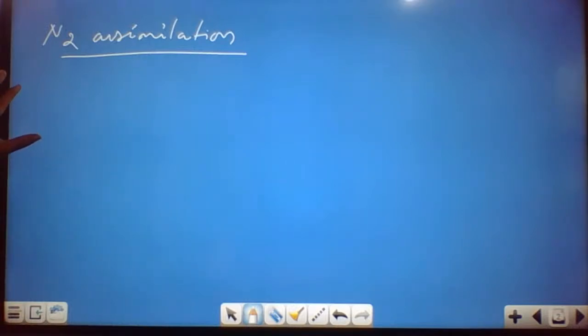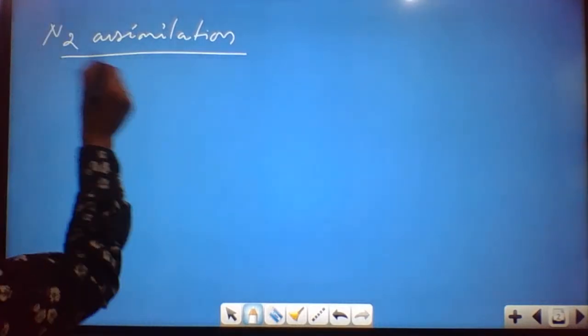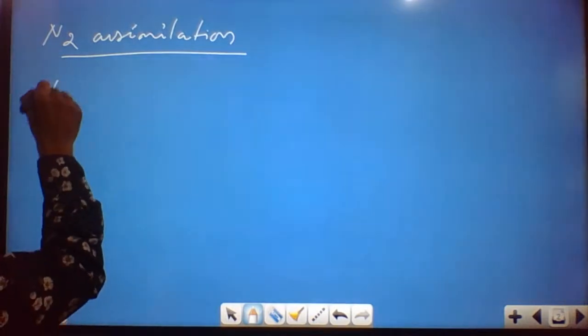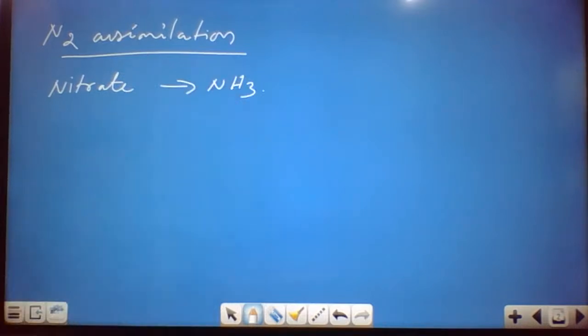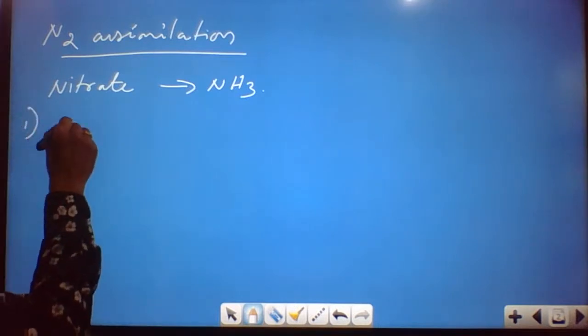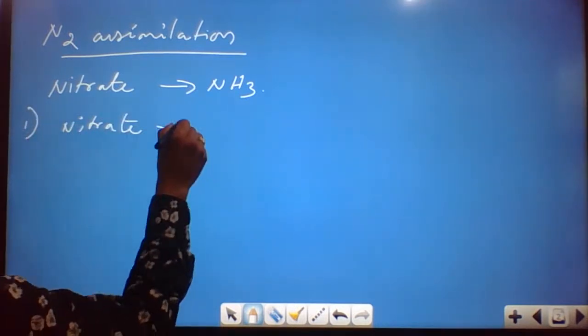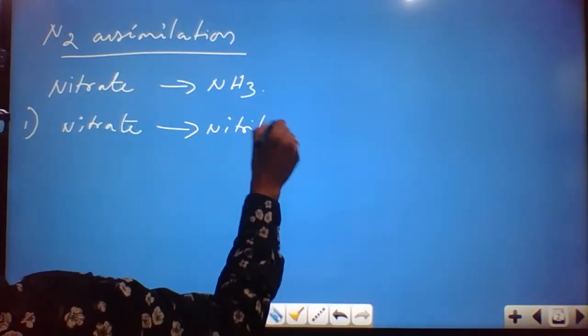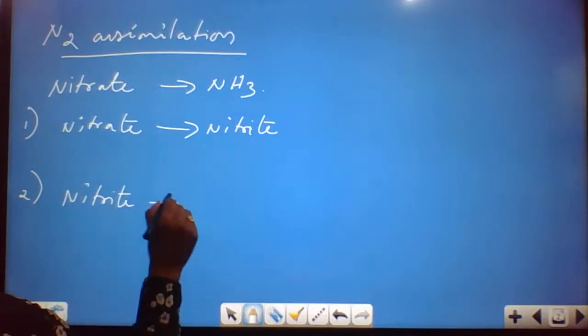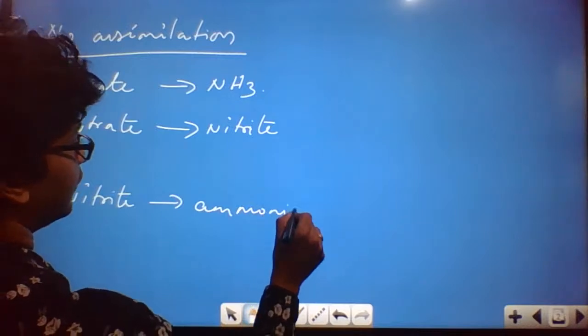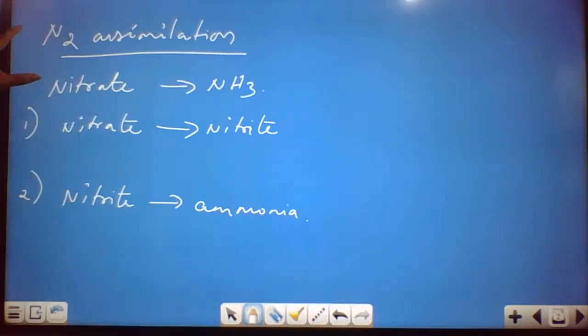Now the microorganisms have performed their function. The plants have to reduce the nitrate to ammonia, because the nitrate has been formed by means of nitrification. So first, nitrate has to be converted to nitrite. The second step is that nitrite is converted to ammonia. This we call nitrogen assimilation.